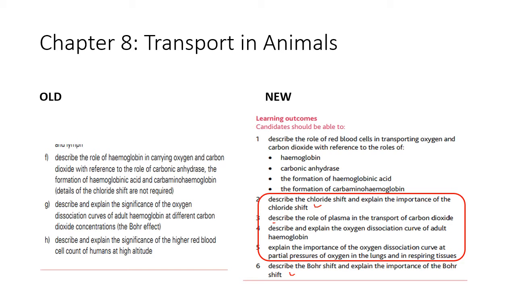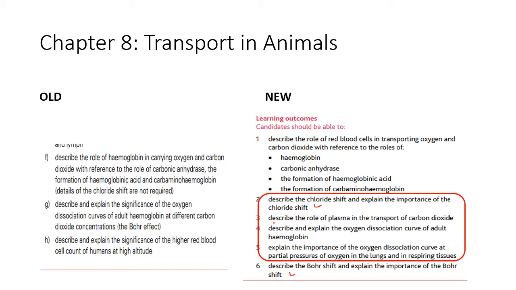Explain the importance of oxygen dissociation curve at partial pressures of oxygen in the lungs and in respiring tissues. Again, this was not specified in the old syllabus, but you should be able to highlight how the oxygen dissociation curve would be different if the hemoglobin is in the lungs compared to if it's in respiring tissues in other parts of the body. So that's also something to bear in mind.